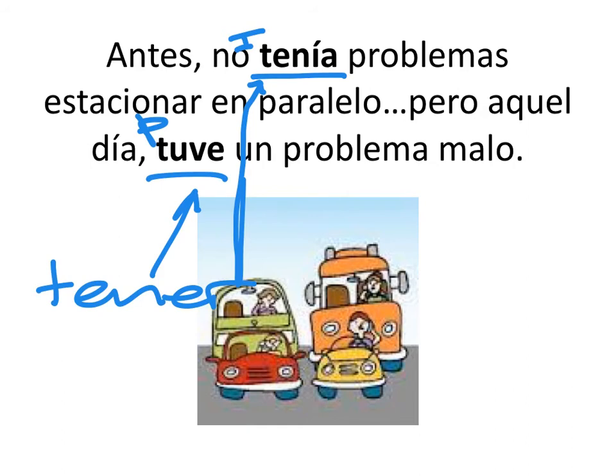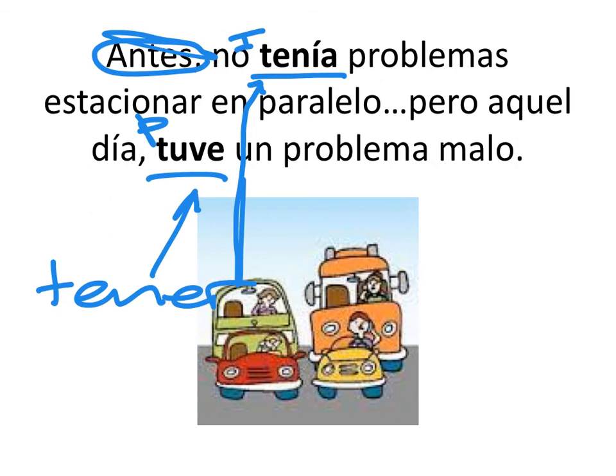So why am I using in this same sentence tener and the imperfect, and then I switched to the same verb, tener and the preterite? How is that possible? What am I saying here? Antes. ¿Cómo se dice antes? Before, right, exactly. And don't confuse it with después. Después means after. Antes comes before in the alphabet. Before después in the alphabet. Lots of students think antes means after, but antes means before.